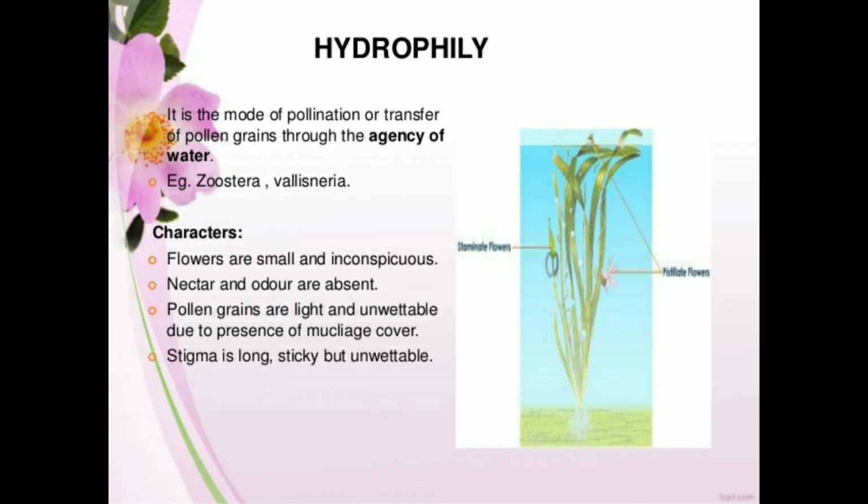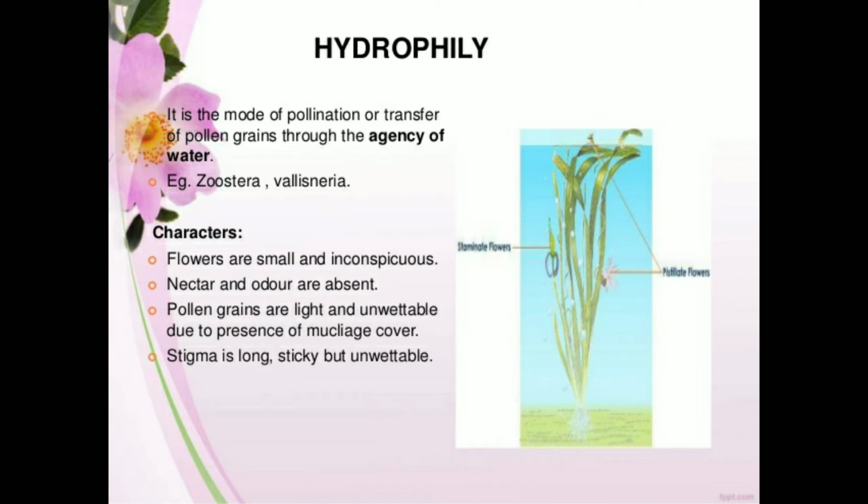Okay, so when a flower is exposed above the water, then sometimes pollination may be by wind or sometimes by insects, like you can see in the lotus flower. Though the plant is submerged, the flower is exposed above the water. So what happens there?